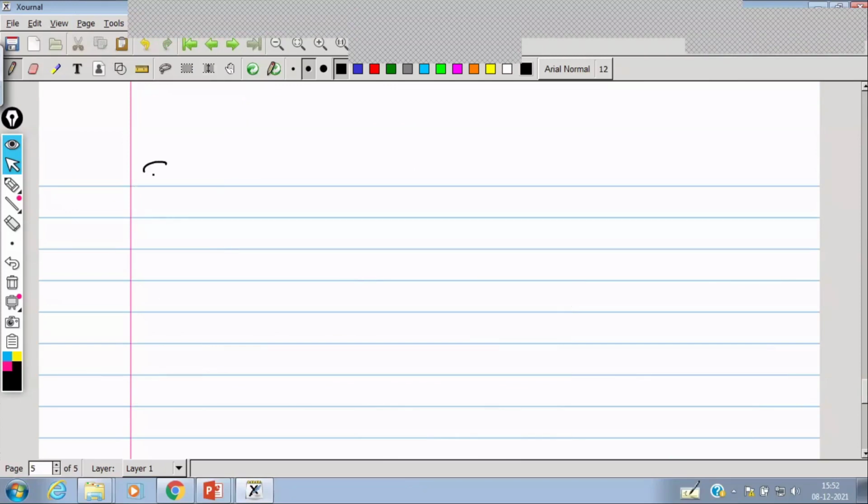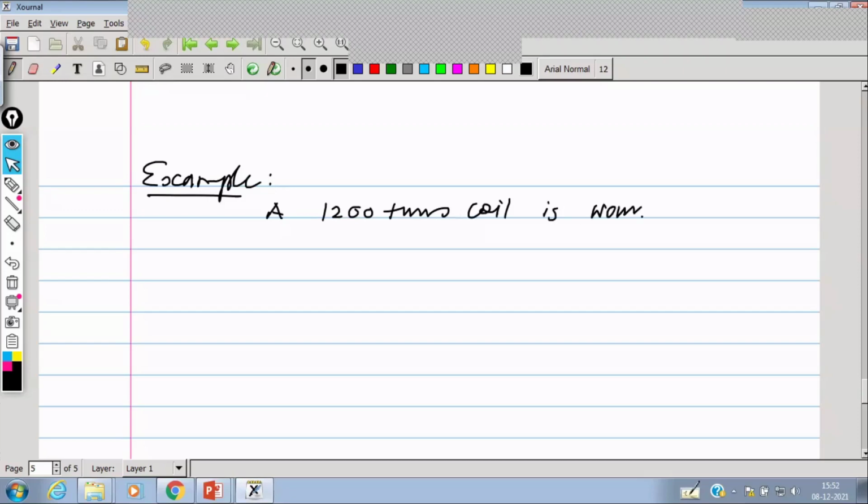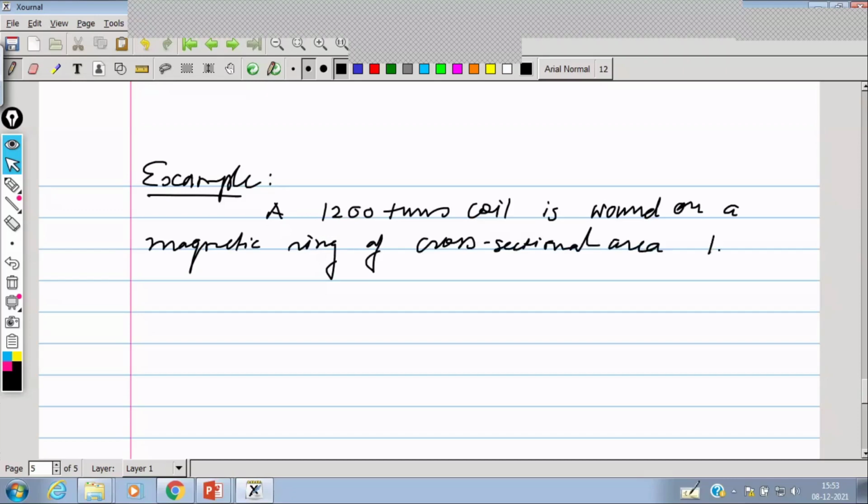So the example: a 1200 turns coil is wound on a magnetic ring of cross-sectional area of 16 centimeters square.